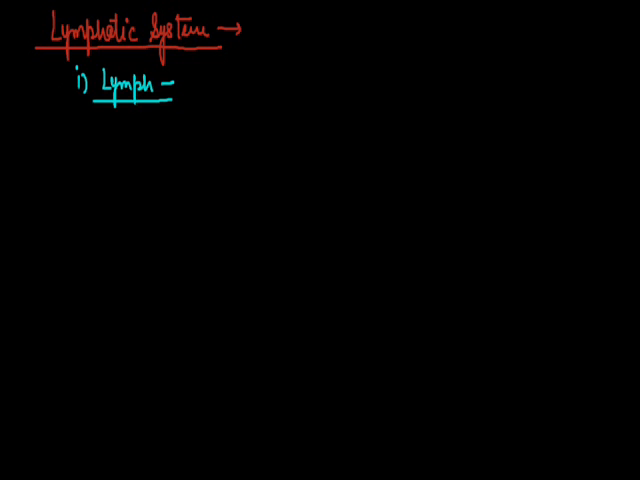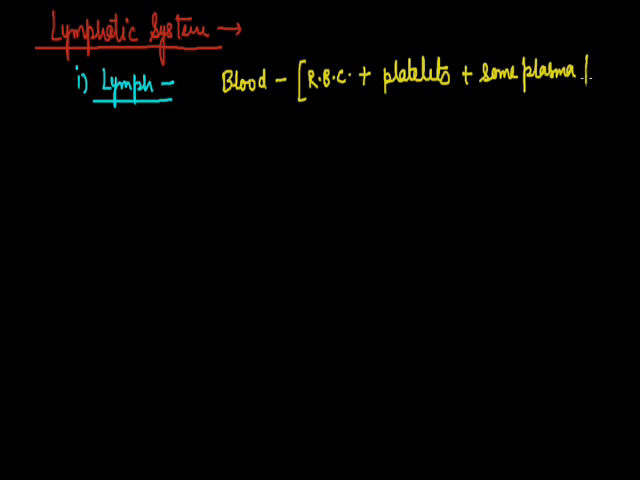So you can write, what is lymph? Lymph is blood minus RBC, platelets and some plasma protein. It's a yellow colored tissue fluid which is found around the tissue, that's why it is also known as extracellular fluid.